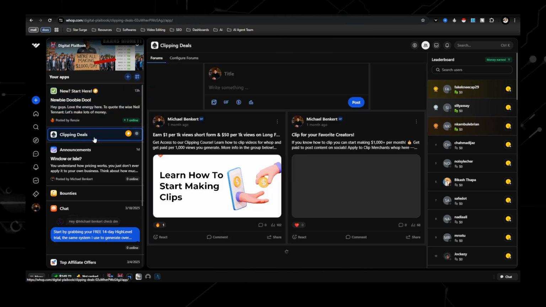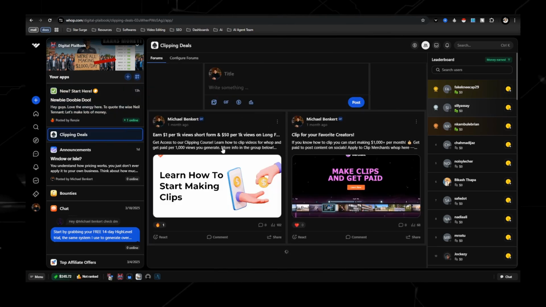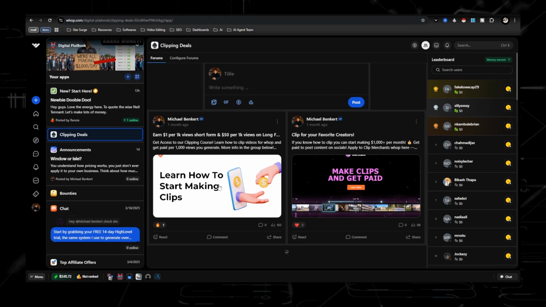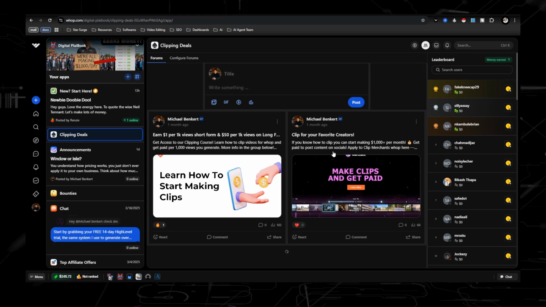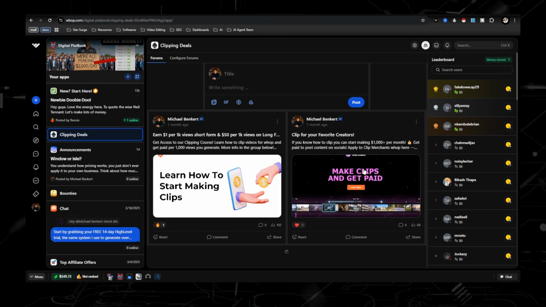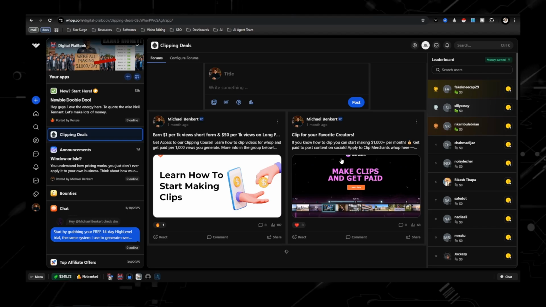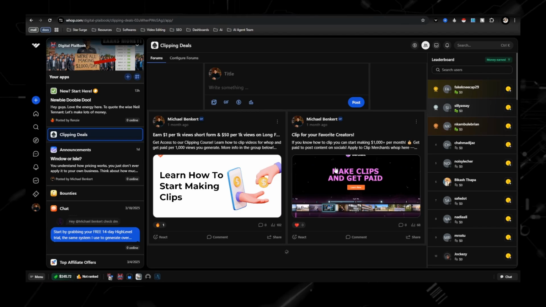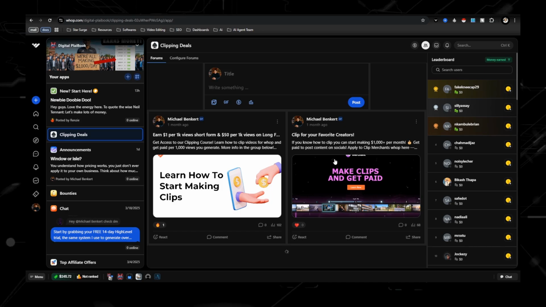Over here, this app is the Clipping Deals app. So you can see right here, this is a course to show you how to get started with clipping. And then right here, this is the Clip Merchant app, where you're partnered with other creators so you can actually clip and make short form content for them.